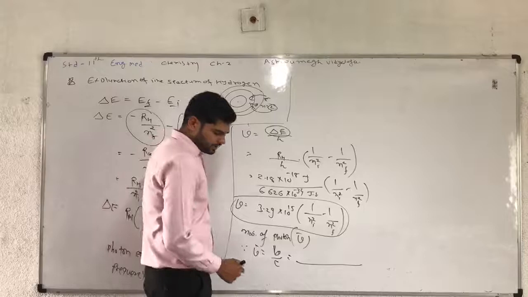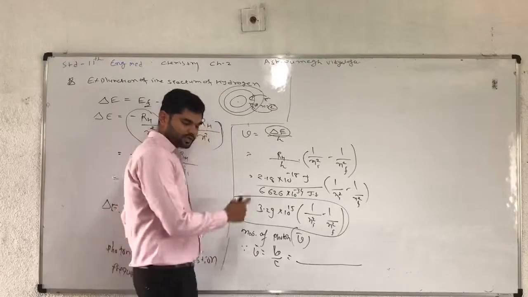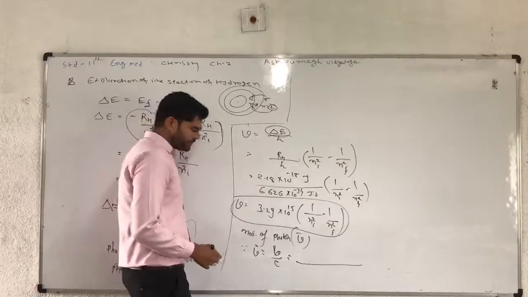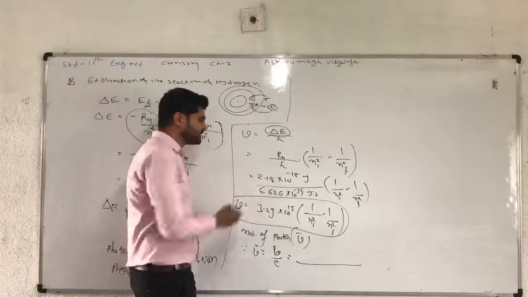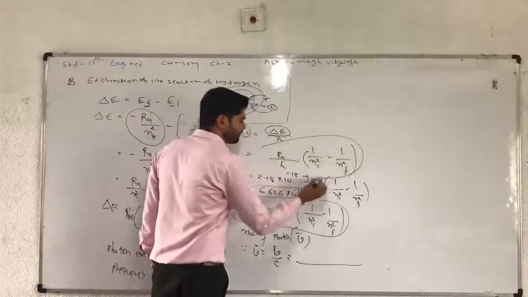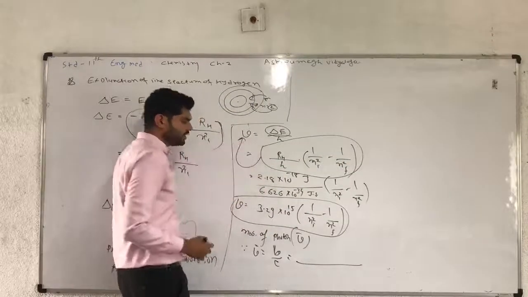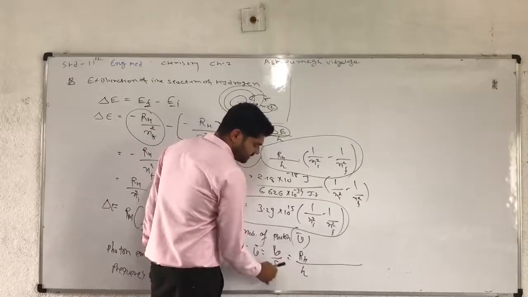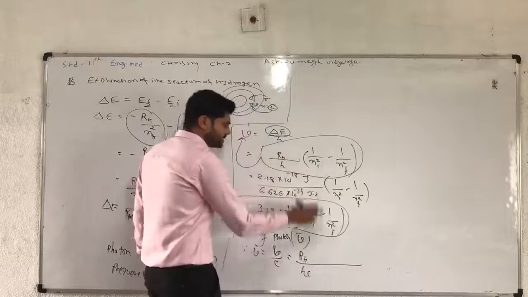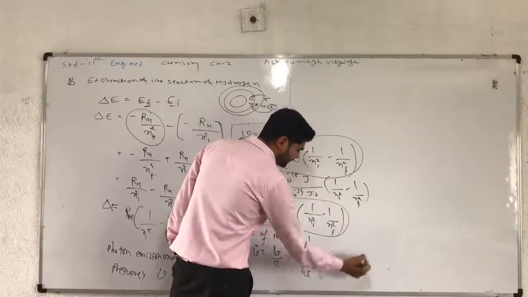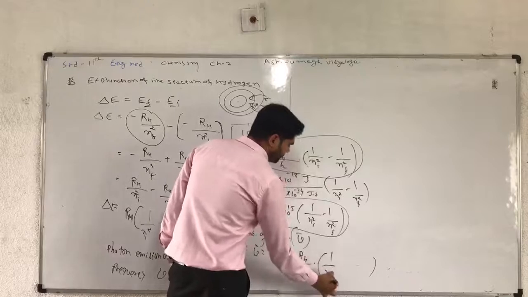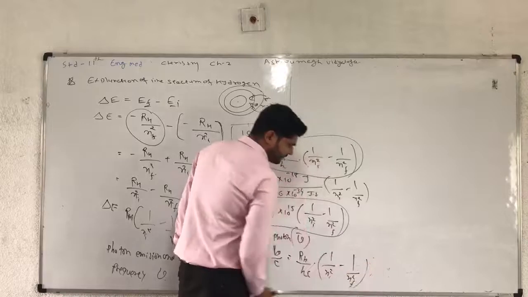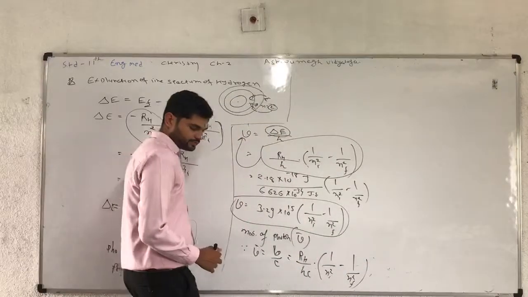So what will the equation be? The value of this nu, and now nu bar means V divided by C. The value of V is equal to delta U into H. This value is represented as nu, so RH divided by H. This C can be written here, and the remaining term is multiplied by 1 upon Ni square minus 1 upon Nf square.